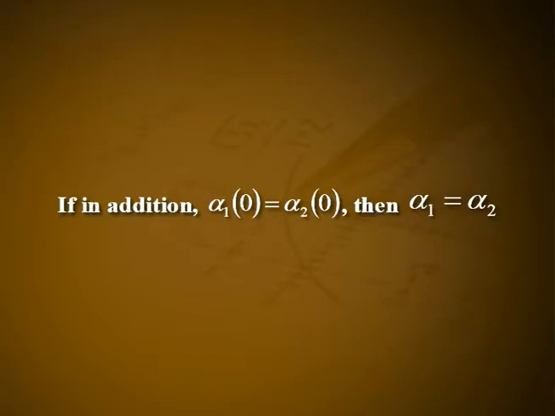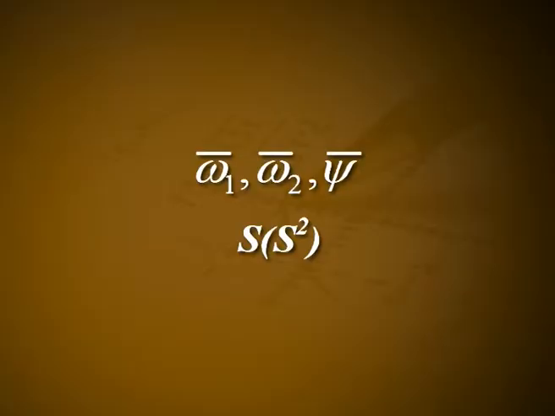Next is a corollary to the lemma. If in addition alpha 1 of 0 is equal to alpha 2 of 0, then alpha 1 is equal to alpha 2. The proof is like this: since omega 1 bar, omega 2 bar and psi bar span the cotangent space at each point of S2, the lemma implies that d beta is identically 0, so that beta is a constant map.